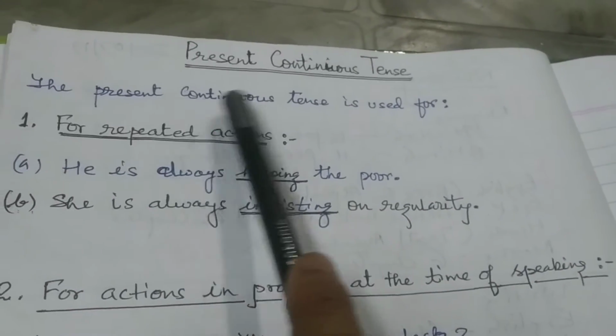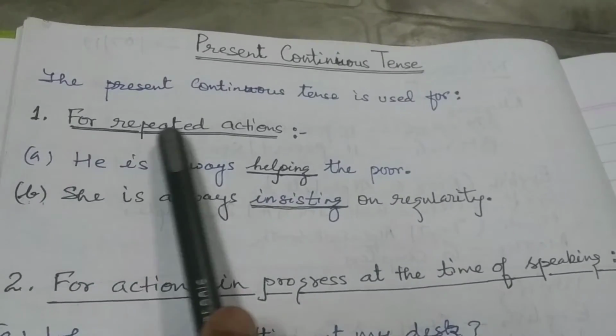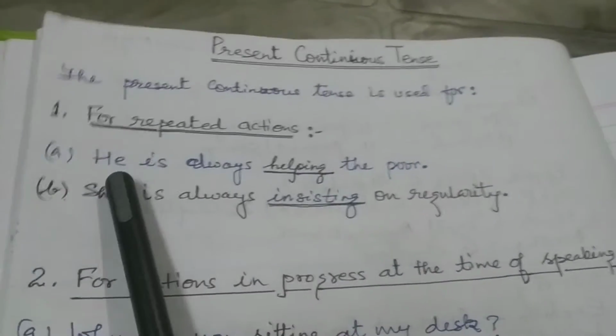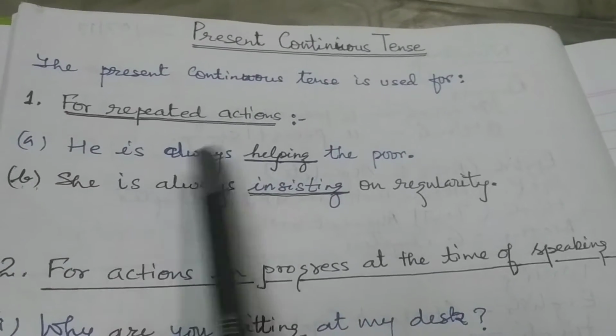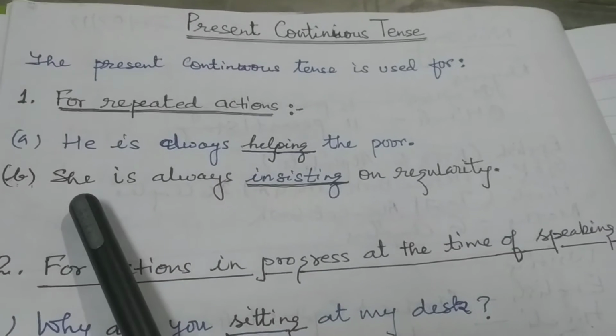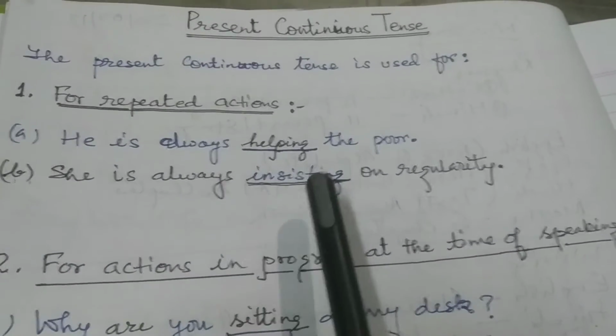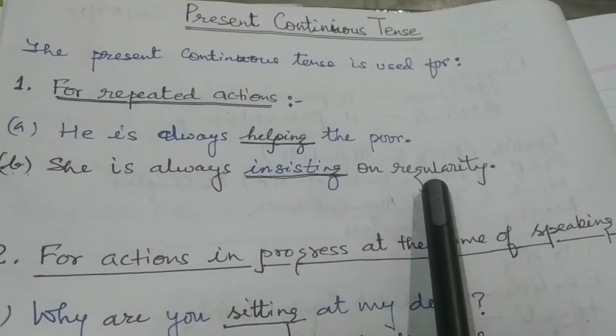The present continuous tense is used for repeated actions. For example, he is always helping the poor. Example number 2 says, she is always insisting on regularity.